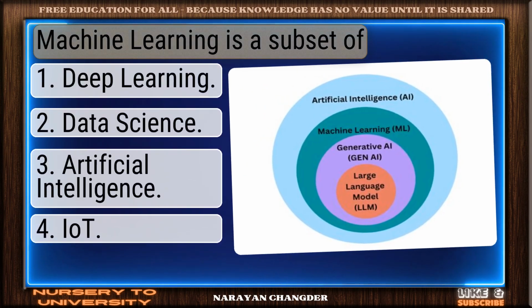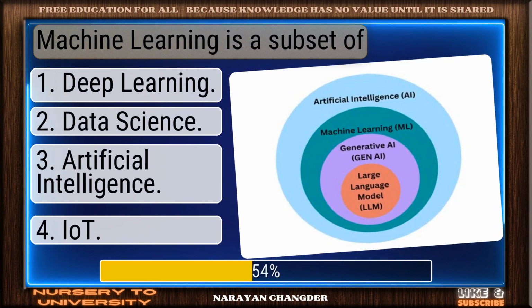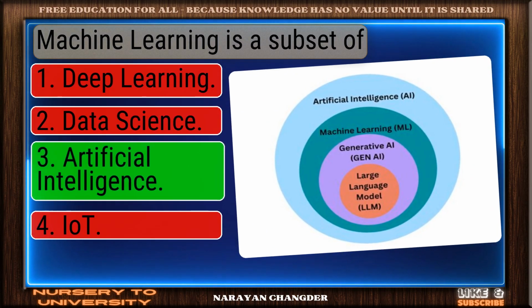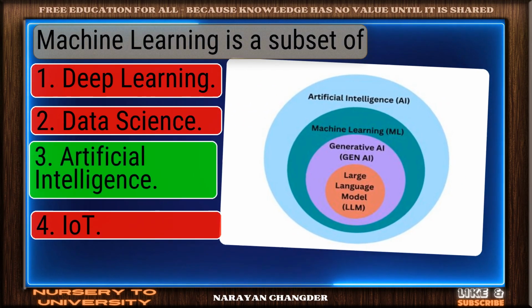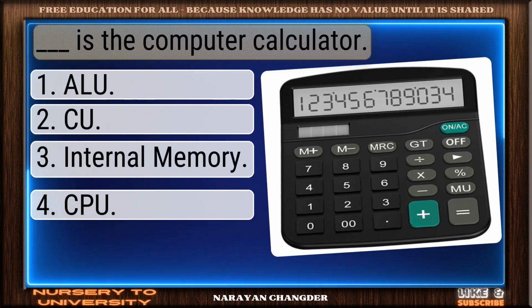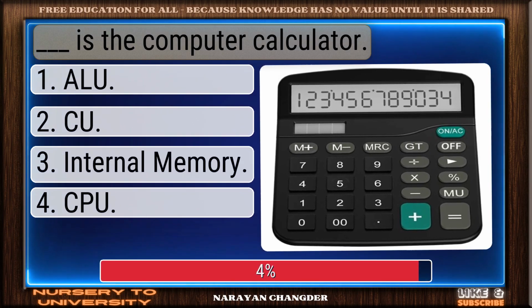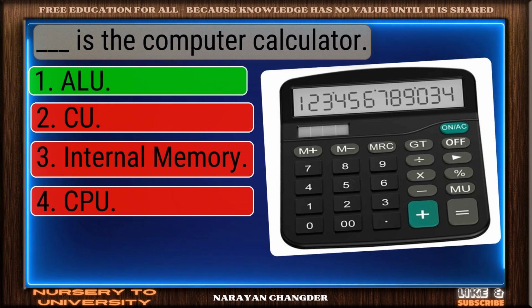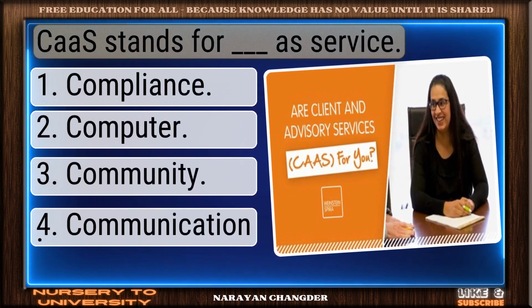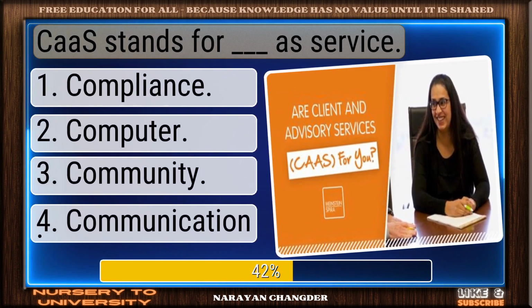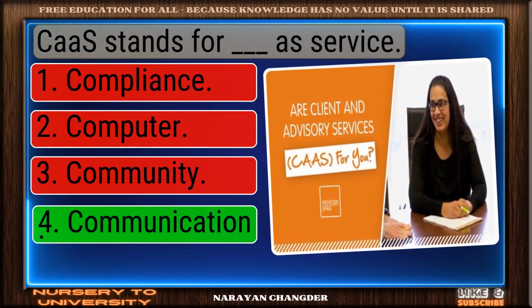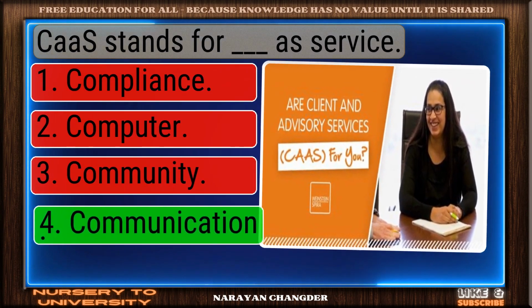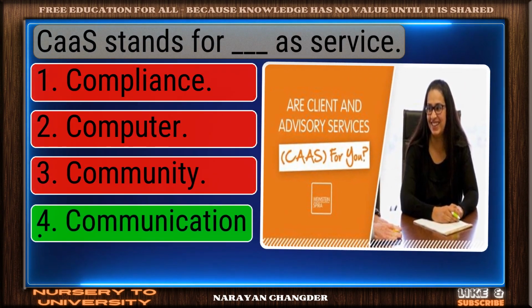Machine learning is a subset of. On track. Artificial intelligence is correct. Dash is the computer calculator. You chose ALU, correct? CAS stands for Dash as Service. Nice selection. Communication is correct.